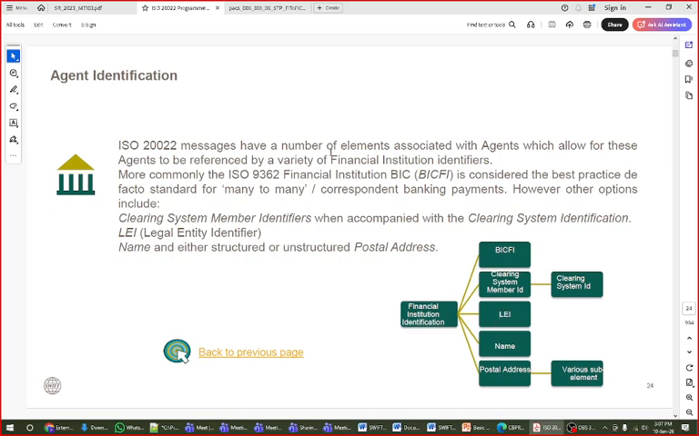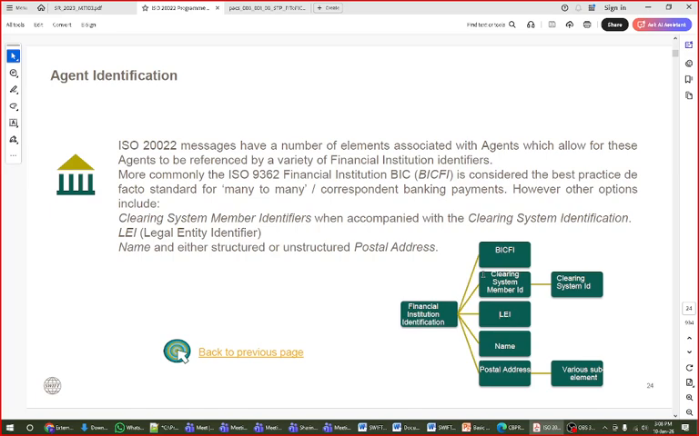In an ISO 20022 message, IBAN is no more applicable. IBAN is a different concept. IBAN is given to the user, and we are discussing the bank agent. IBAN is for the user, meaning a person. ISO 20022 messages have a number of elements associated with the agent, which allow the agent to be referenced by a variety of financial institution identifications.